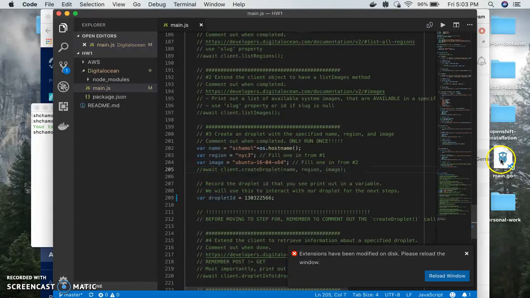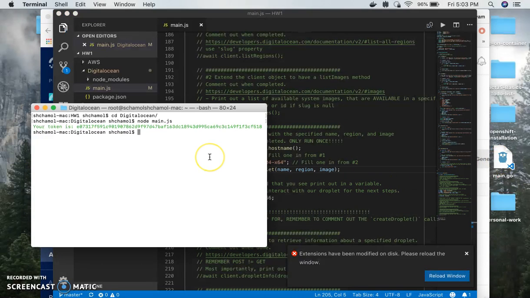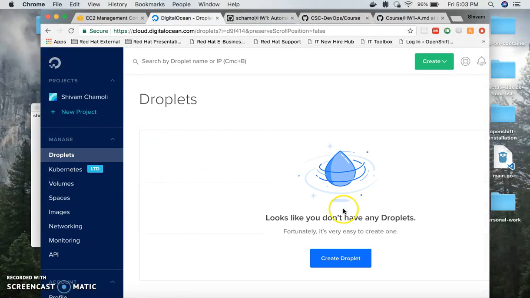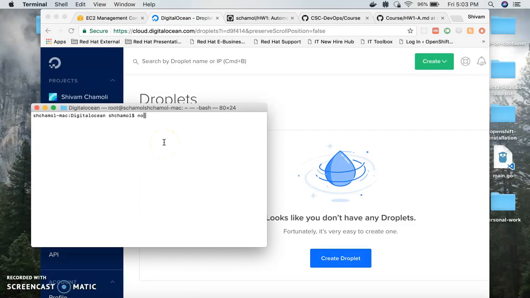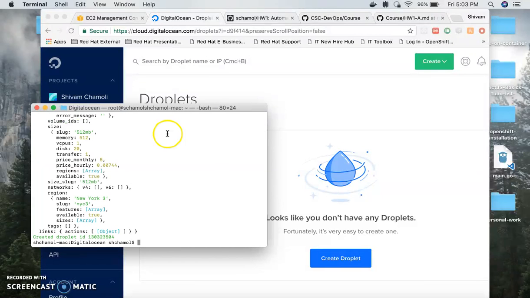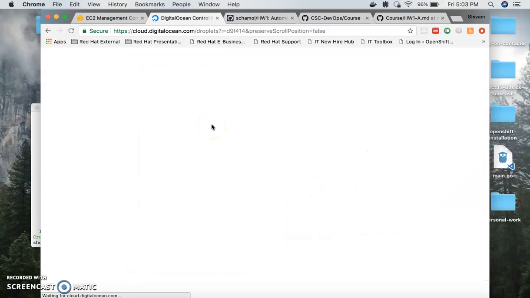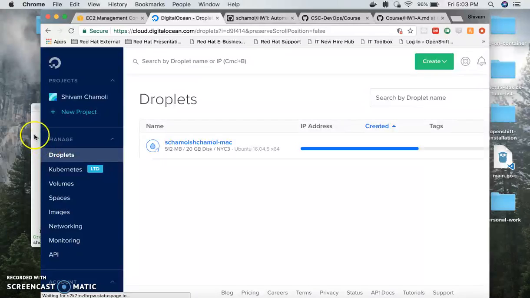We'll just go ahead and create a droplet. Right now I have no droplets on my dashboard. When I refresh it, you can see a droplet got created.